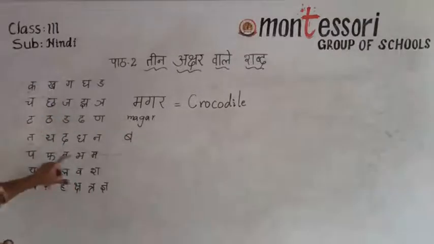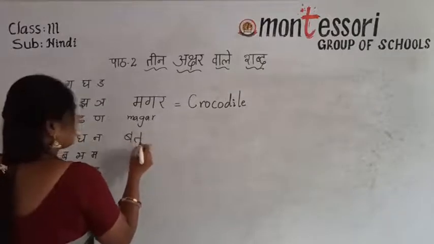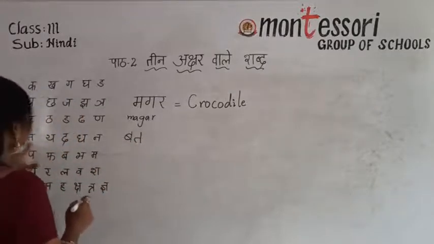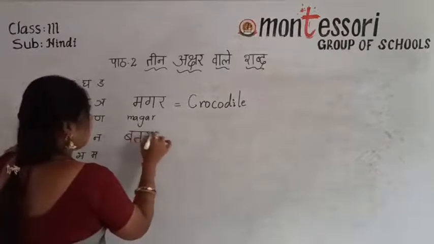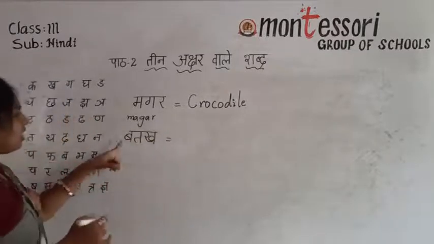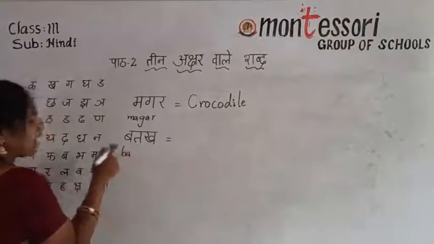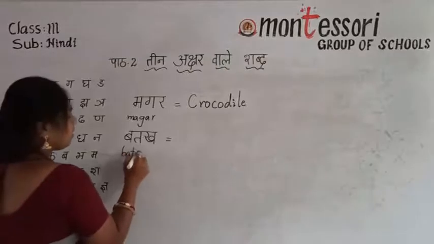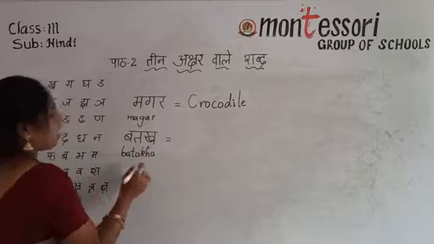The next. You have to see here and identify the letters and join all the letters. Okay. Ba, ta, kha. See the spelling of this in Hindi, in English. Ba, ta, kha.